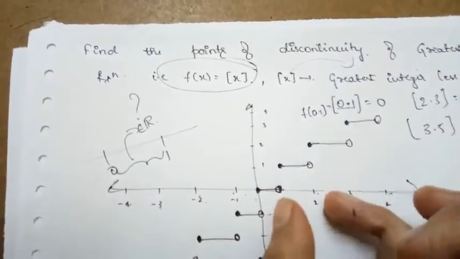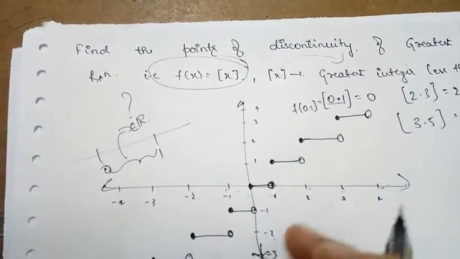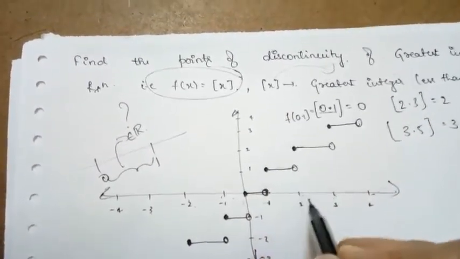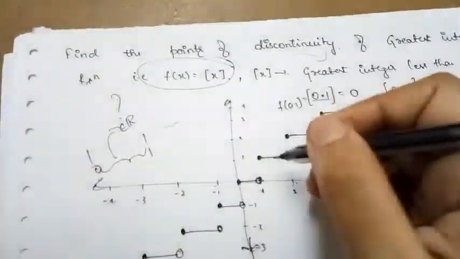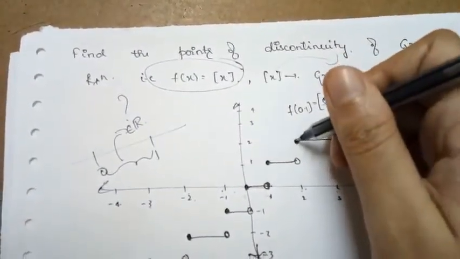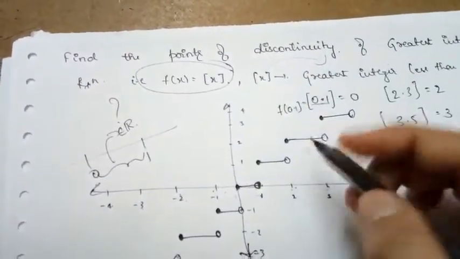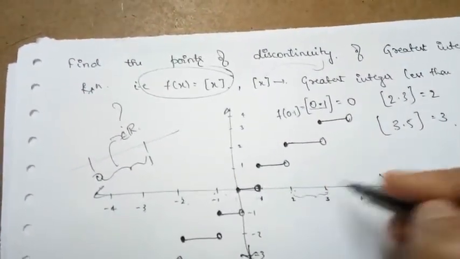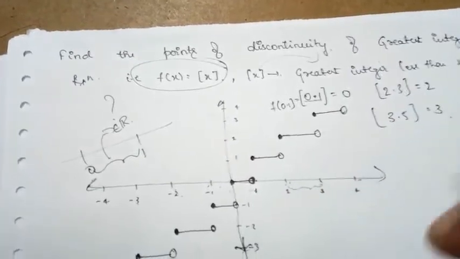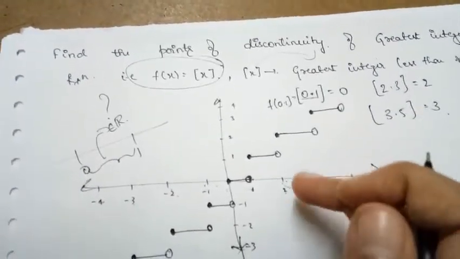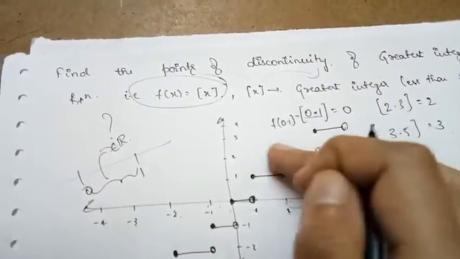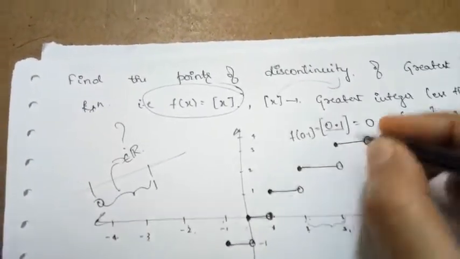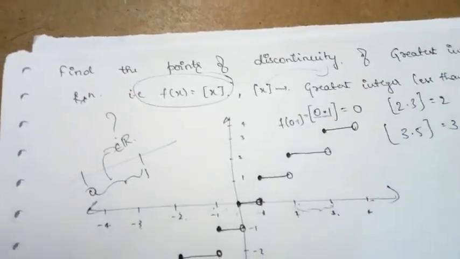So again, if I choose any point between 1 and 2, the function is again continuous. At 2 the continuity breaks. I lift my pen and start here. Now again, if I choose any number between 2 and 3, meaning all those real numbers which are not equal to the integers lying between 2 and 3, at all those points the function is again continuous. At 3 the continuity again breaks. I lift my pen and start continuing here.